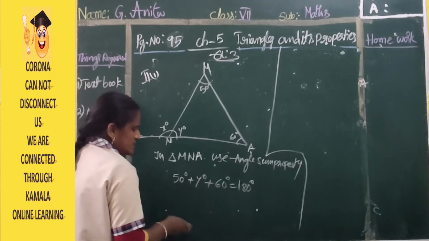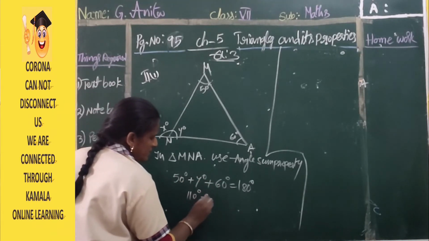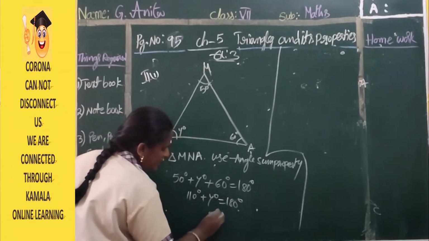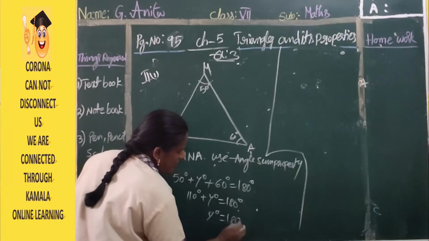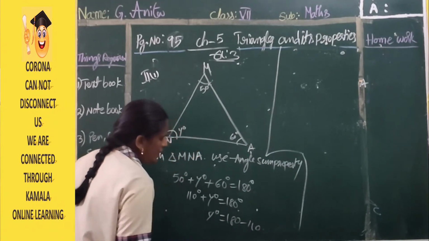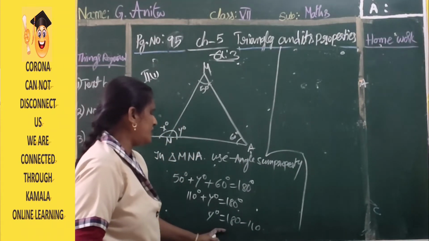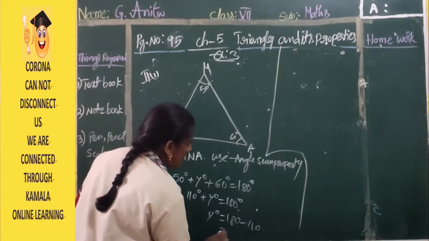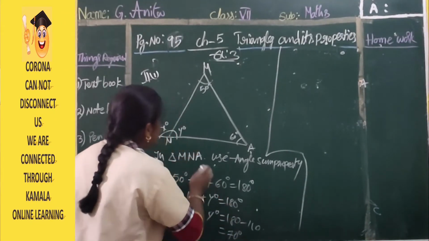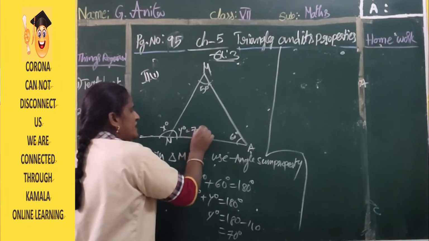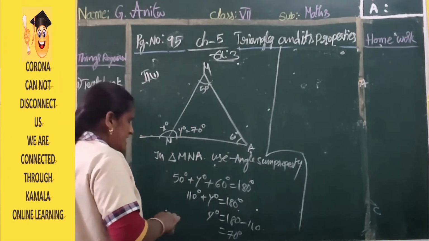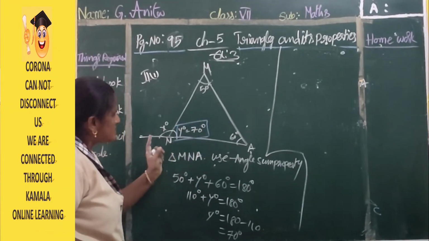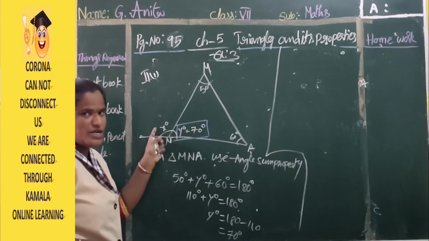So 50 plus 60 is 110, plus y degree is equal to 180 degrees. So y degree is equal to 180 minus 110. Subtracting, we get 70 degrees. So what is the value of y degree? You got 70 degrees. This is 70, which means you will get this value also.